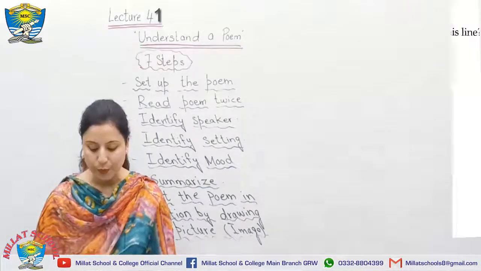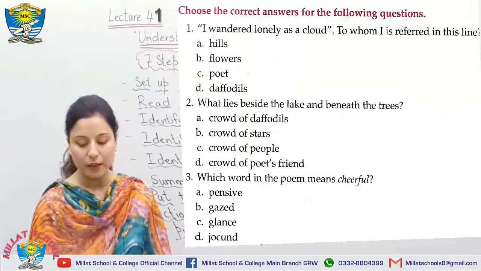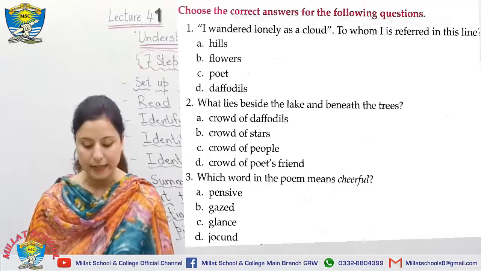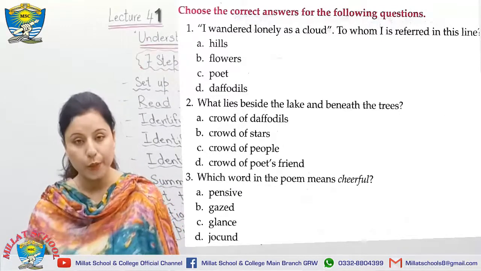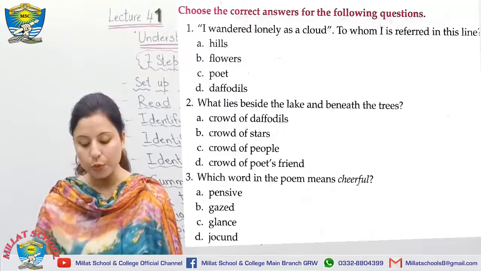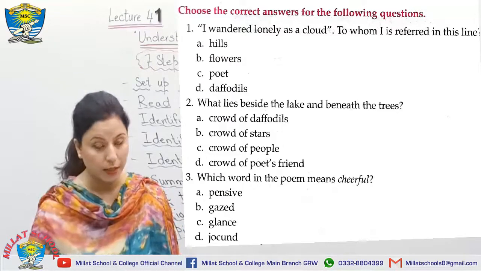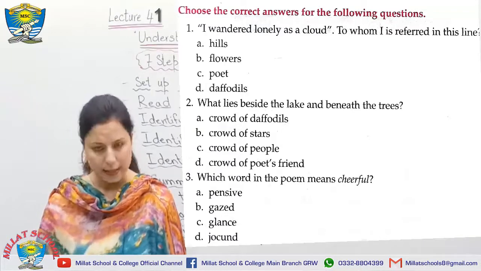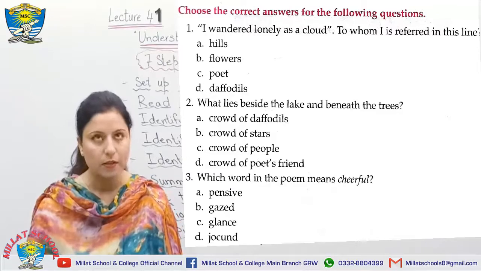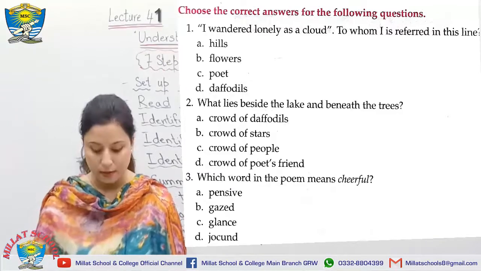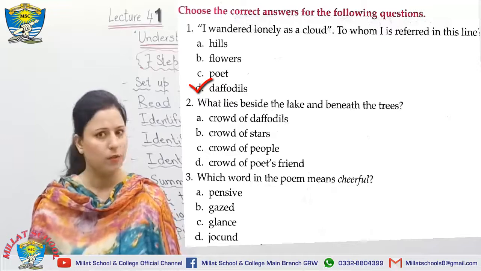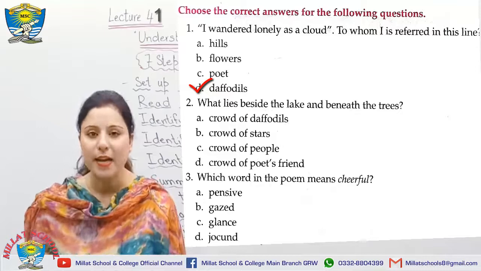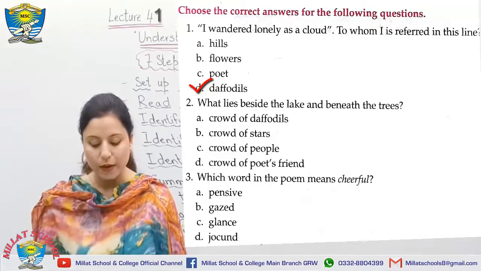So let's move to page number 231. Here on this page you can see, choose the correct answers for the following questions. Let's see. So question number 1 is, I wandered lonely as a cloud. To whom is I referred in this line? Think about it. Hills? No. Flowers? No. Poet? Yes. Or daffodils? No. The poet is talking about himself. So it shows that I stands for the poet.